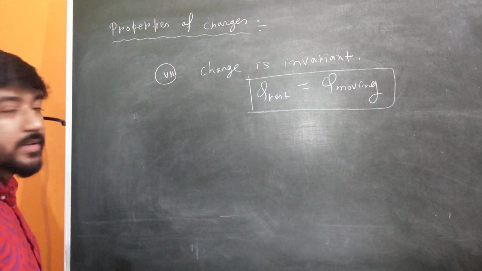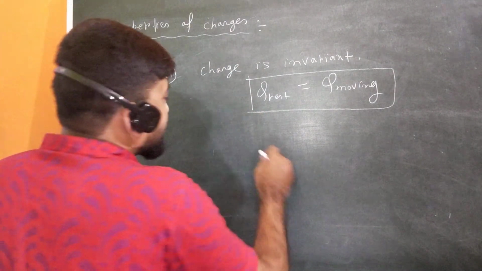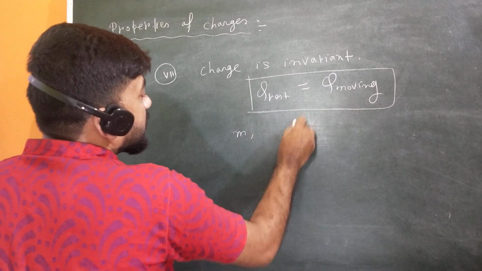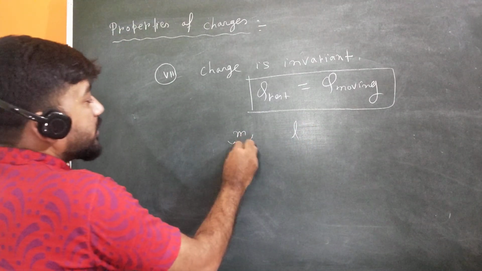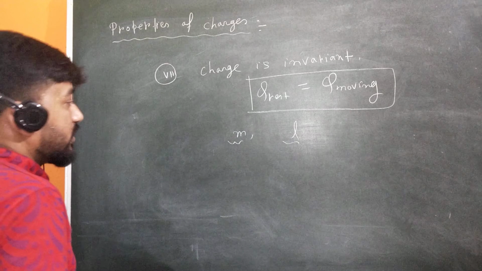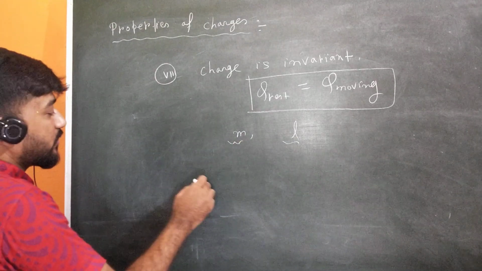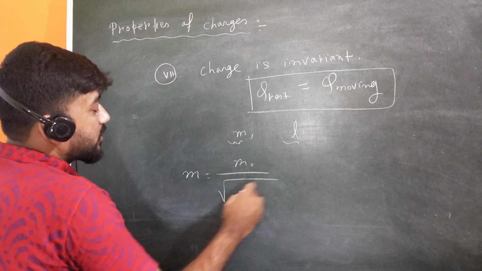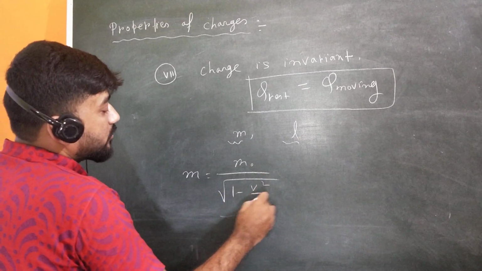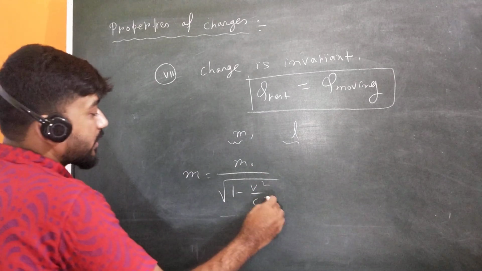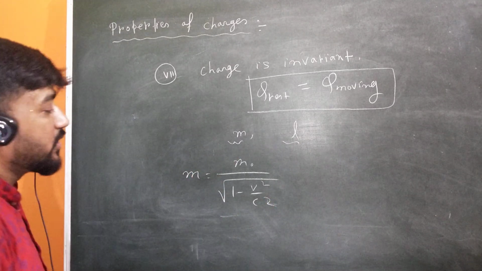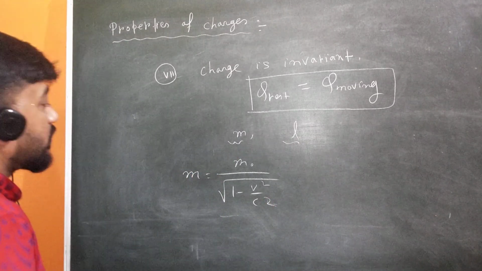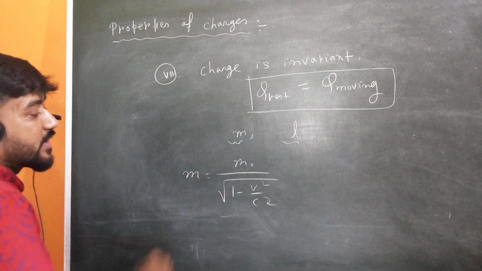But this is not very obvious, because you know mass and length are more fundamental properties of an object, but these two are not invariant with respect to velocity. According to Einstein's special theory of relativity, the mass will vary according to this formula when the object is moving very close to the speed of light. So m is equal to m0 divided by root over 1 minus v square by c square, where v is the velocity of the object and m0 is the rest mass.